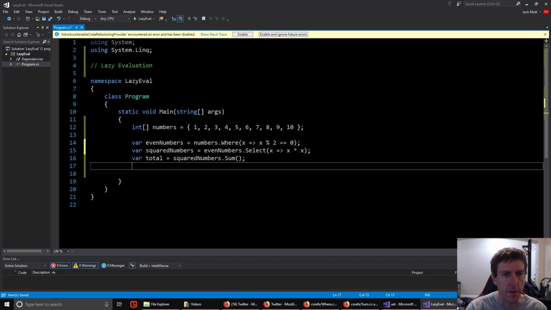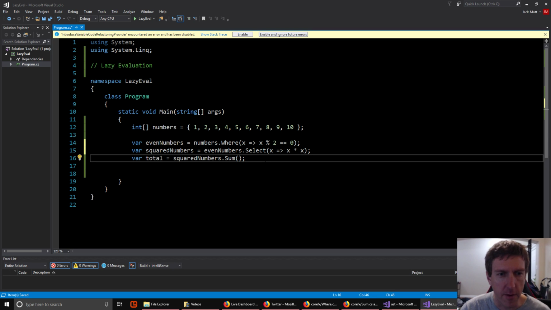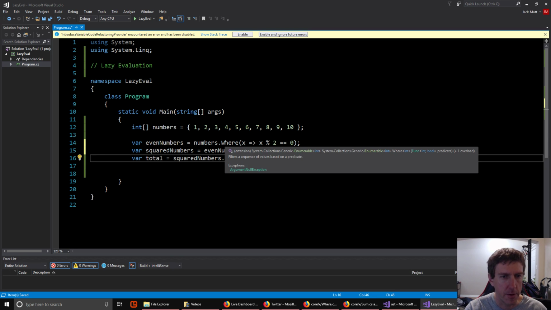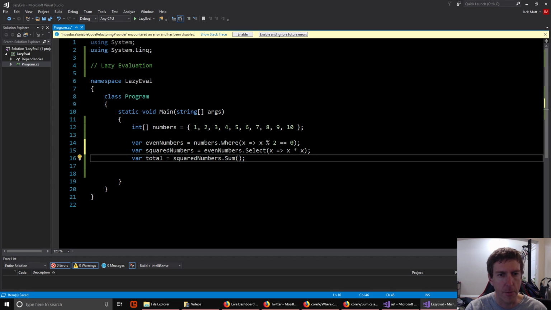By using lazy evaluation, we can express this like so, and this does not get iterated over at all until the end. So it gets iterated over only once, and we're not allocating any new arrays at all, right? Because all we've asked for here is a sum, which is a single value, so we don't need to allocate any new arrays. So that is the usefulness of lazy evaluation. And this can become even more important if our source is not an array, but say it's a file or a network connection, where all the data might not even be available yet, or it could be very slow, and so you definitely don't want to iterate over it multiple times.